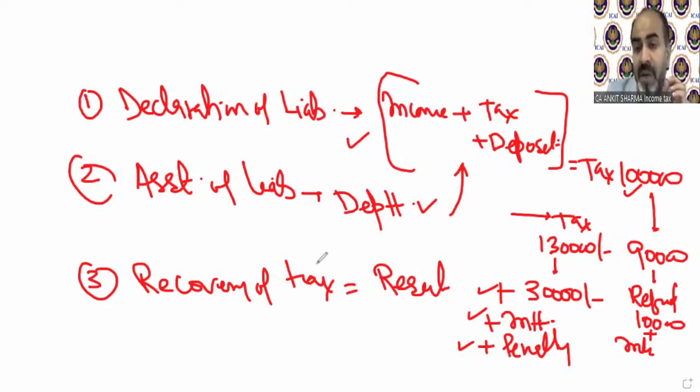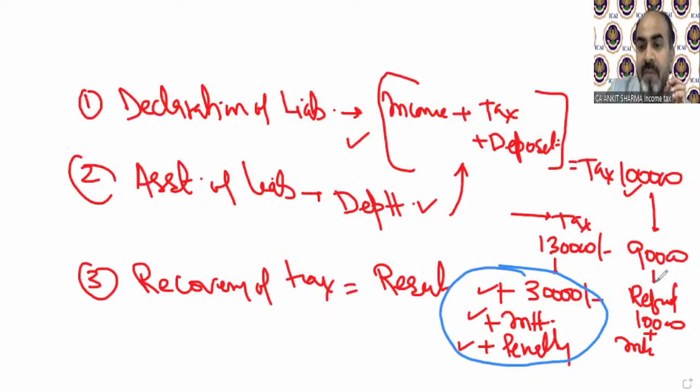If the department says your tax liability is higher than what you declared, then you need to pay taxes as well as interest, etc. And if the department says no, you paid excess tax, then the department will refund your tax with interest.